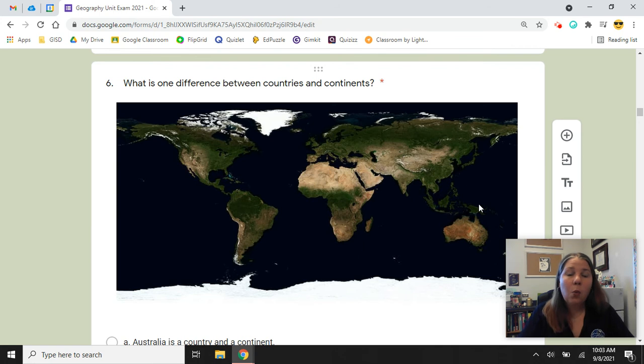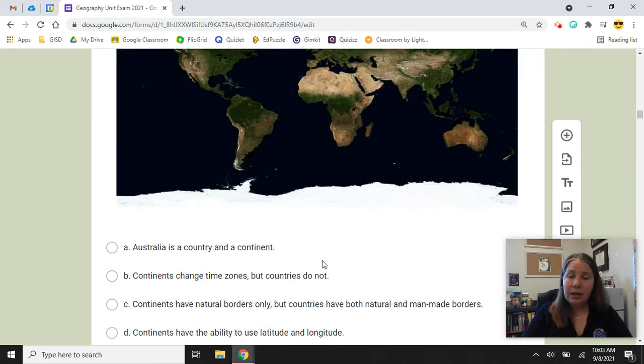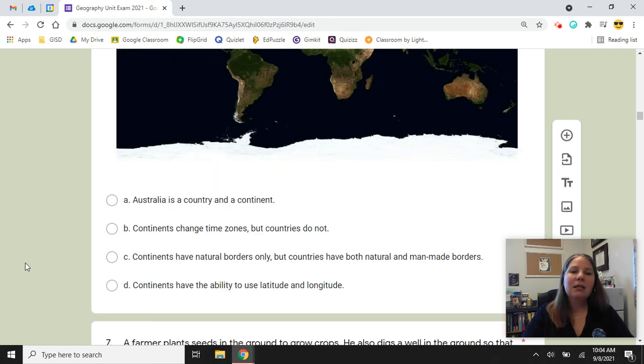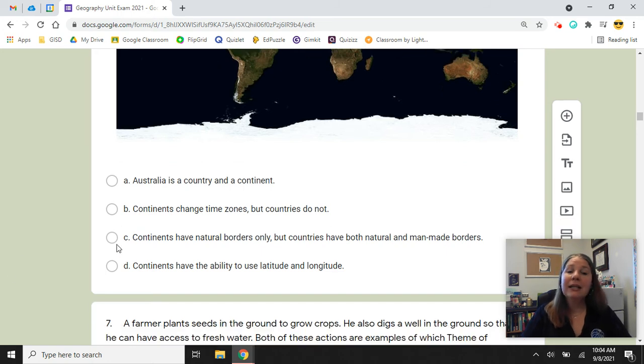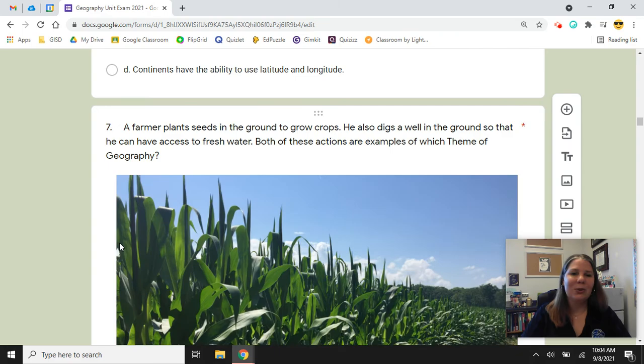Number six, what's one difference between countries and continents? Australia is a country and a continent. Continents change time zones, but countries do not. Continents have natural borders only, but countries have both natural and man made borders. Or continents have the ability to use latitude and longitude.